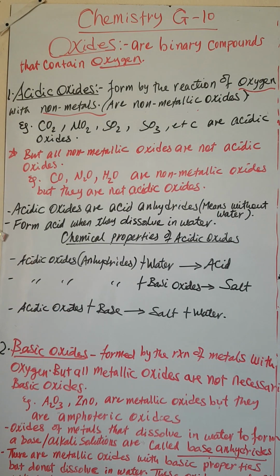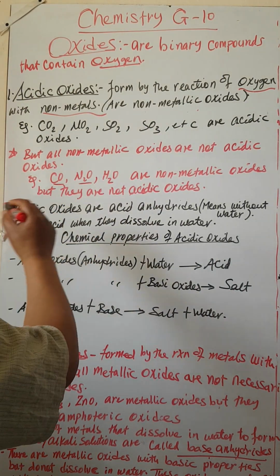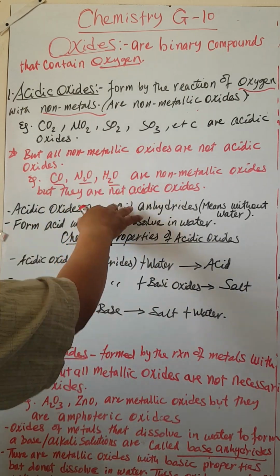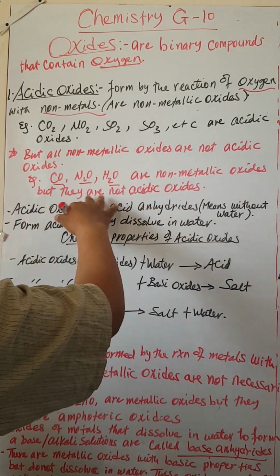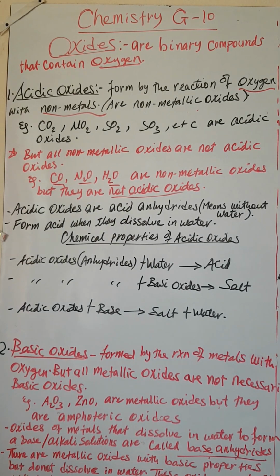There are some non-metallic oxides which are not acidic in nature. ለምሳሌ look, this carbon monoxide is not acidic, this dinitrogen monoxide is not acidic, water is not acidic, but all are what? Non-metallic oxides. እነዚህ በሙሉ non-metallic oxides ናቸው ግን they are not acidic. Okay, some are neutral, okay, some are not acidic.